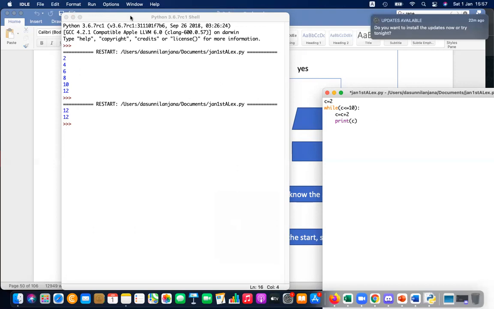Now what will happen? So which one? c equals c plus 2, then print c.